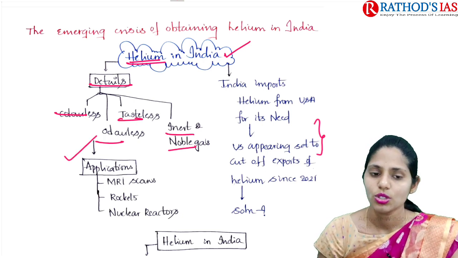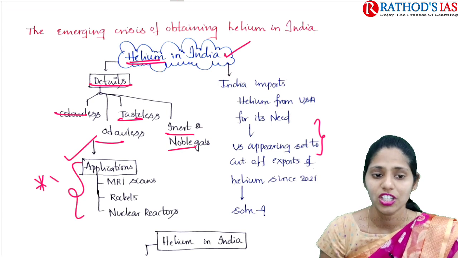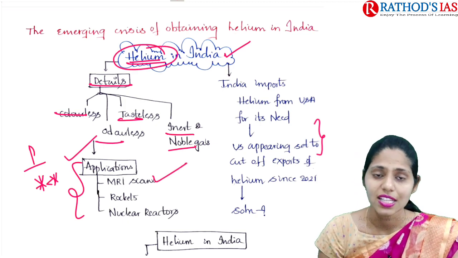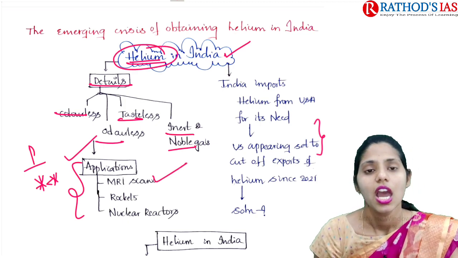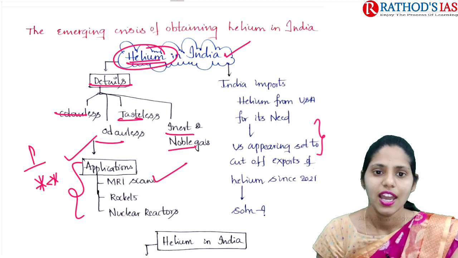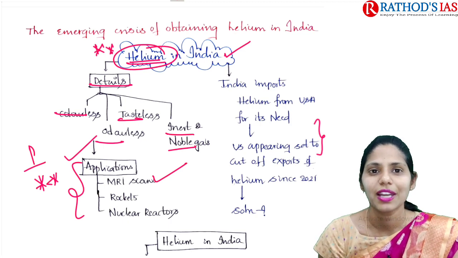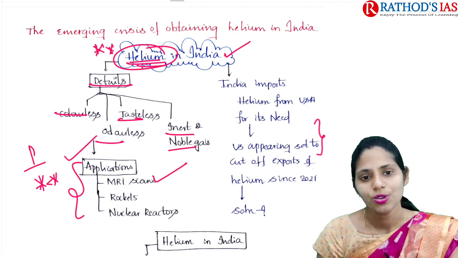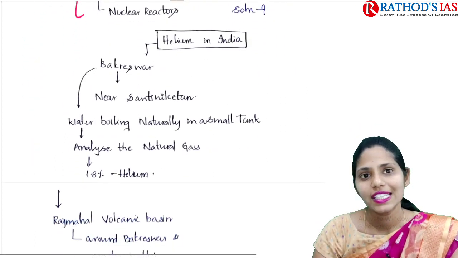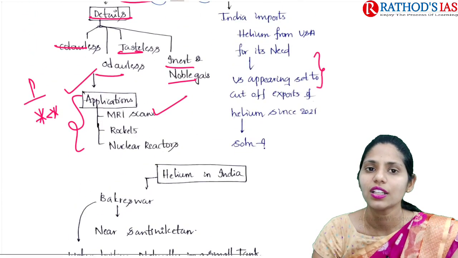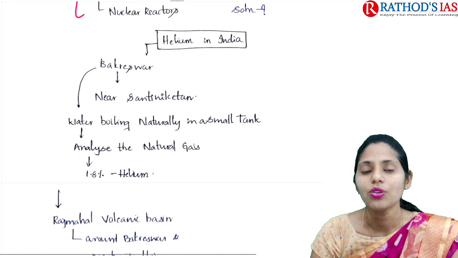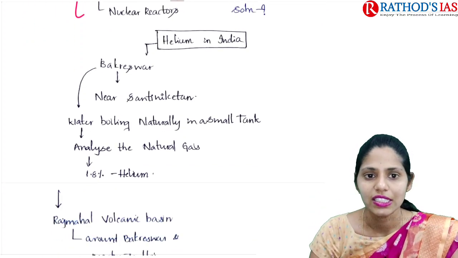So what are the applications? From the application point of view, you can get questions in your prelims. Helium is mainly used for MRI scans, that is magnetic resonance imaging scans, and also in rockets and even nuclear reactors. Commonly, many people know that helium can be used for filling balloons. That is also one important application that we all know. Because the US has cut down exports of helium to India, we are now focusing on how to get helium from other countries.